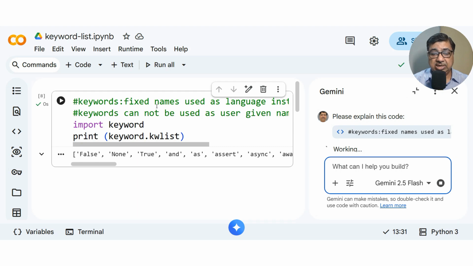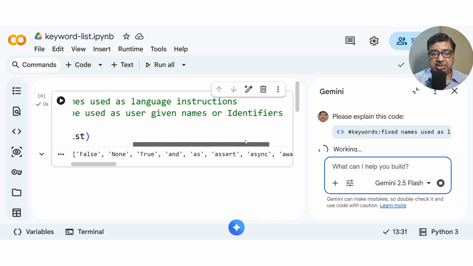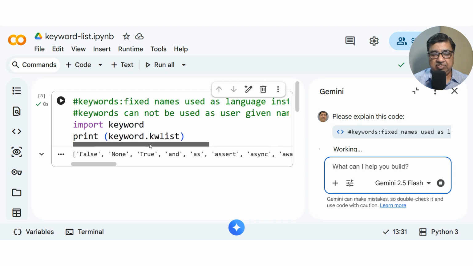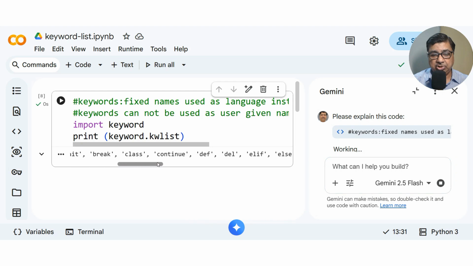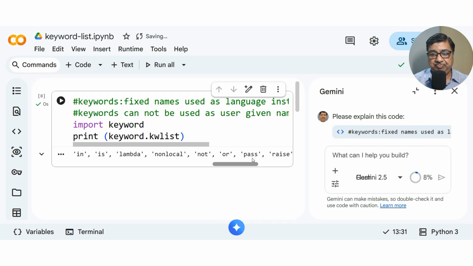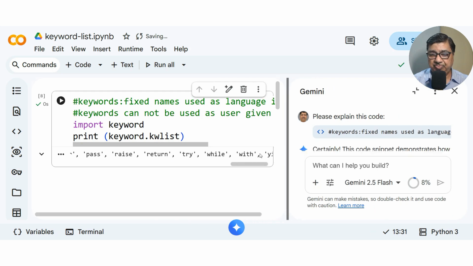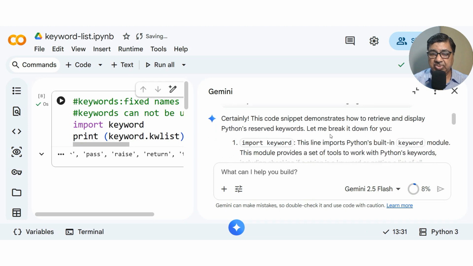Remember, these are fixed names used as language instructions. So keyword is very important to learn. The basic things should be learnt well because this gives you a foundation, and with this foundation you will not commit errors later. You again watch this list, and here this has given the detail of how this works.